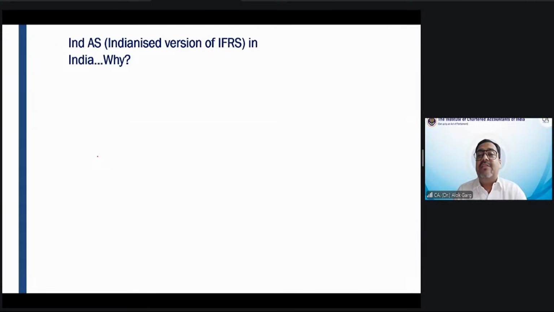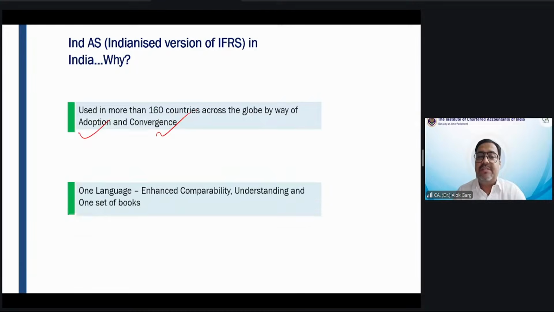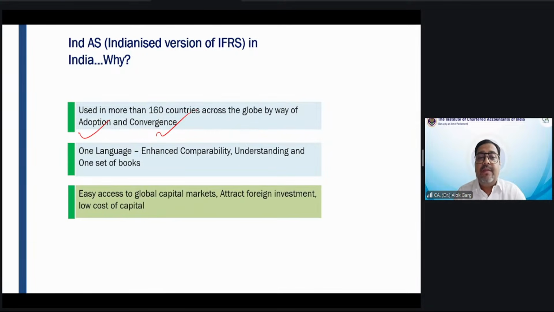Ind AS is the Indianized version of IFRS in India. Why? Because IFRS is used in more than 160 countries across the globe by way of adoption and by way of convergence. One language will enhance comparability and understanding, with one set of books. Easy access to the global capital market, attracting foreign investment and a low cost of capital. If you are a chartered accountant and you know Ind AS, just within a day are you ready to work with Singapore companies in the controllership vertical, or in Dubai, Middle East, Europe, Japan? Of course, yes.